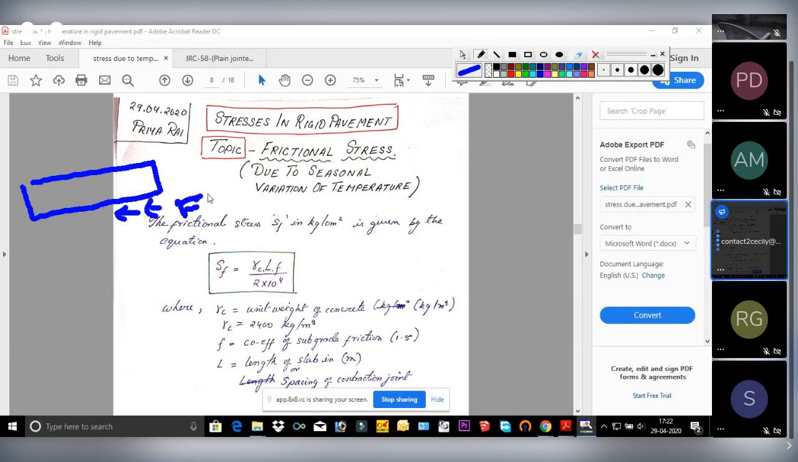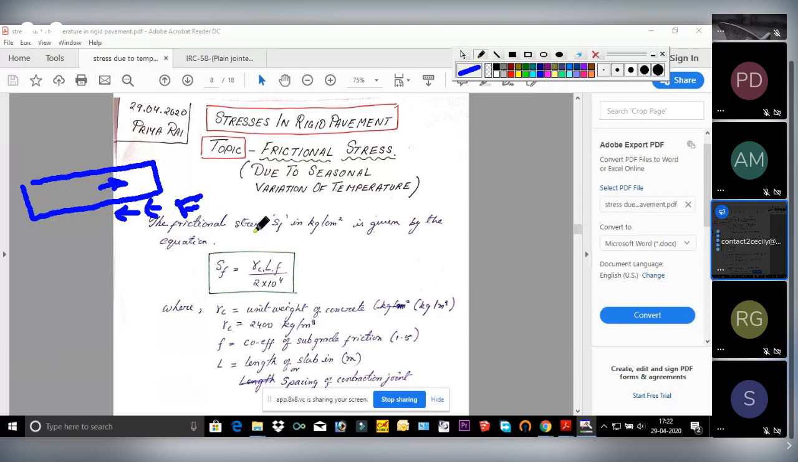Suppose this is a frictional force. In order to resist this, some internal stress will be generated inside the slab. That's why it is called frictional stress. Don't get confused between the frictional force and the other stress. And this frictional stress will be tensile stress in nature.